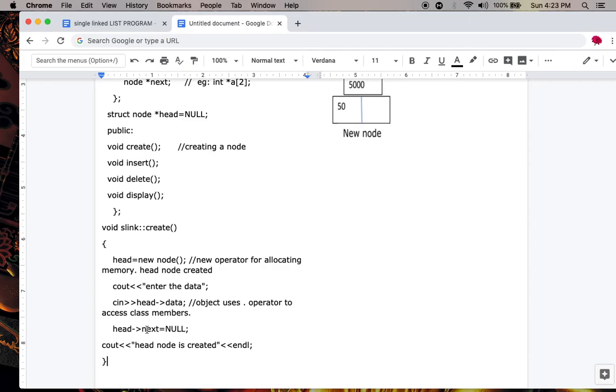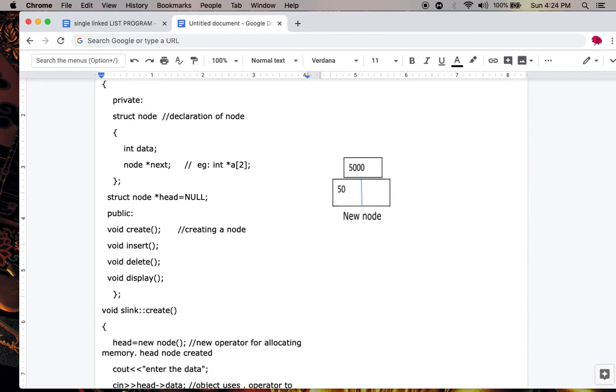Now see the body of the function. First you have to create a head node. Every list starts with a head node, so you have to create a head node. Creating means allocating memory. You have to create it at some memory location. To allocate memory, here we are using the new operator. It allocates the size of a node. How much memory does it allocate?